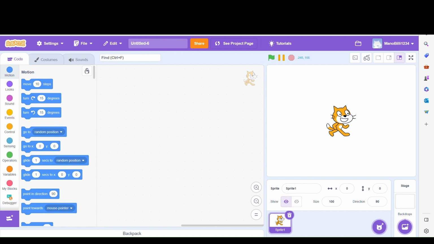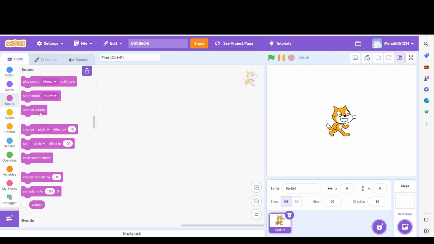We are back with the coding episodes. Today we are going to do the sounds tab. This one's pretty small, so we will cover two tabs in this video: the sounds tab and the events tab. So what is actually the sounds tab?